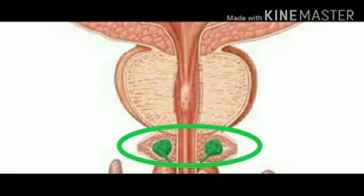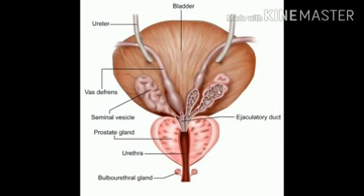Moving to the last gland, third one is Cowper's gland or bulbourethral gland. It is a small, pea-sized and paired gland situated on either side of urethra. These glands secrete an alkaline, that is basic, viscous, means sticky, mucus, means slippery fluid which acts as a lubricant during copulation. In this way, these three glands contribute in semen formation.